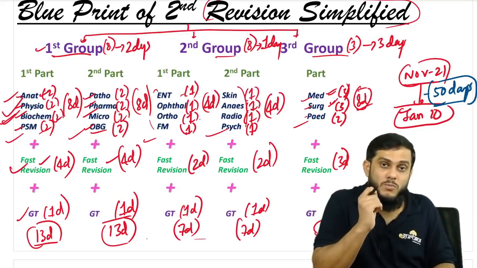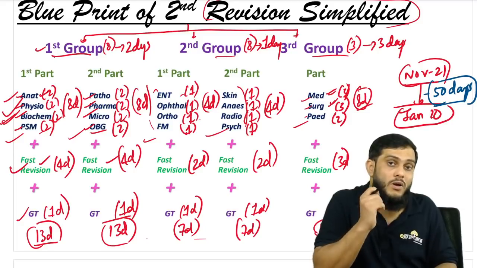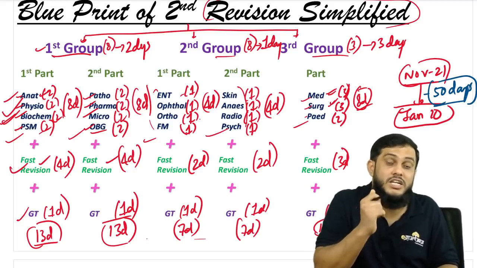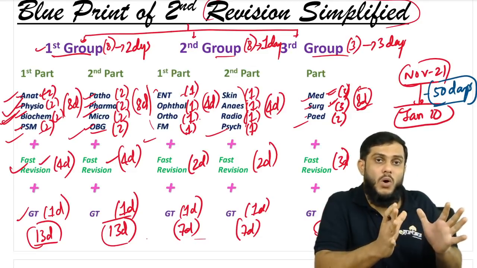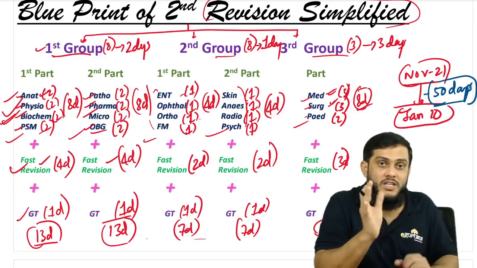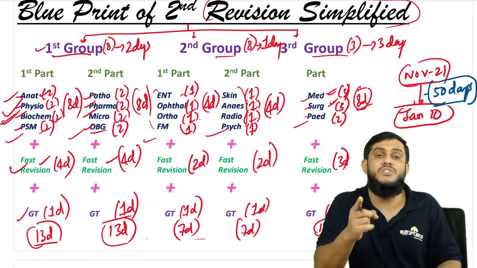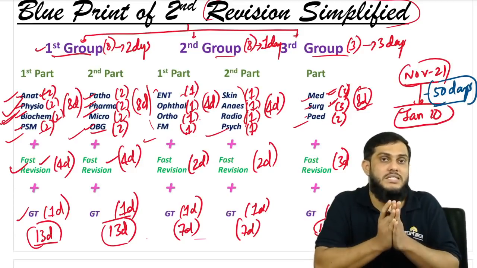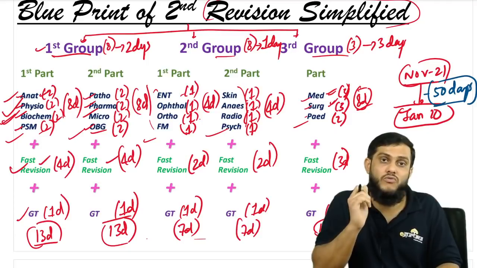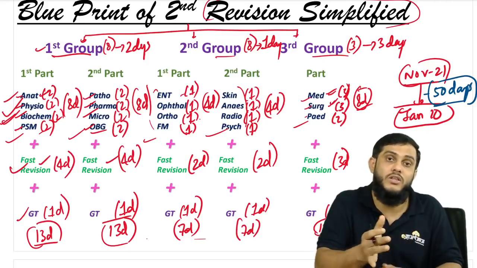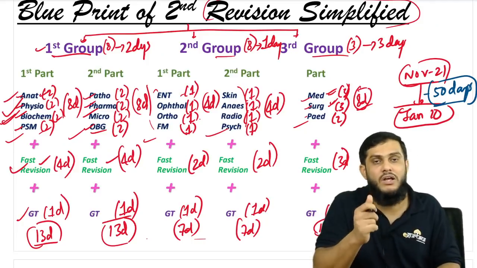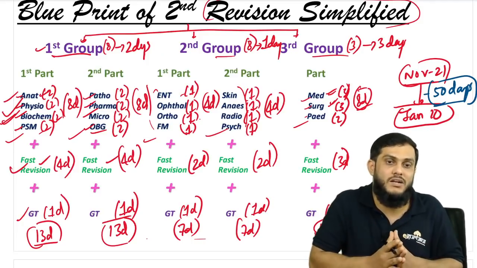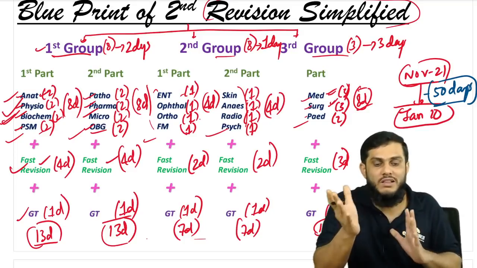Whether you remember most of the things and whether you have developed the confidence on all the 19 subjects, that you can answer the questions coming from those subjects, whatever the topics or the entire content covered in the notes, are you confident in that? If you say yes, then your second revision is fruitful or successful. You have completed it the way you have to do it. If you are not developing that confidence, then your second revision has not benefited you that much.